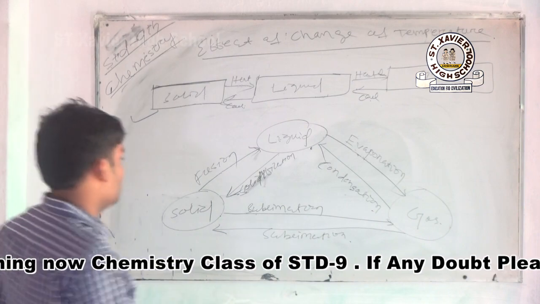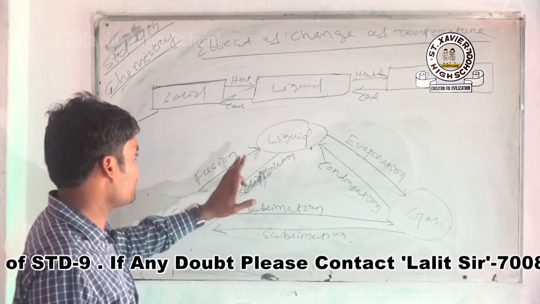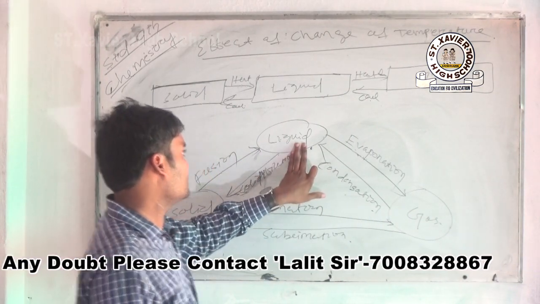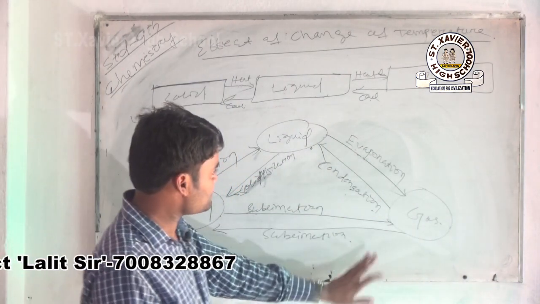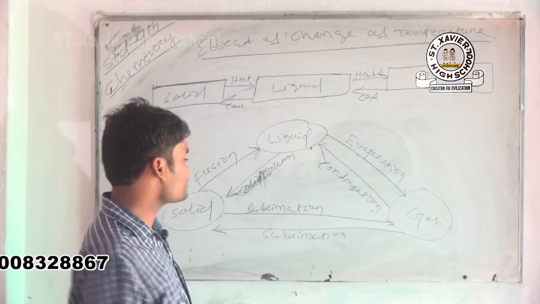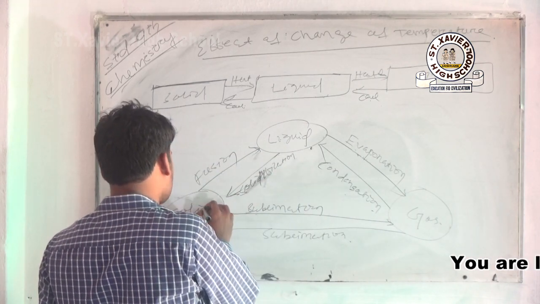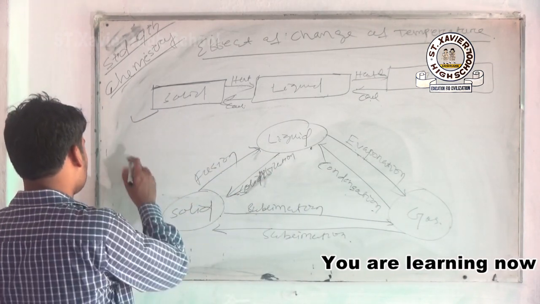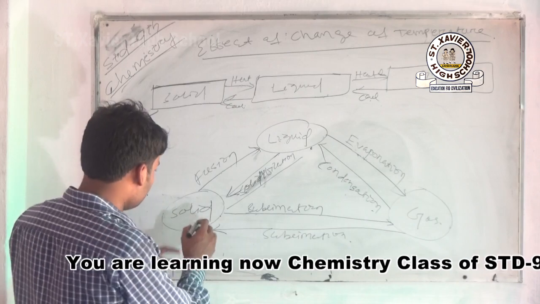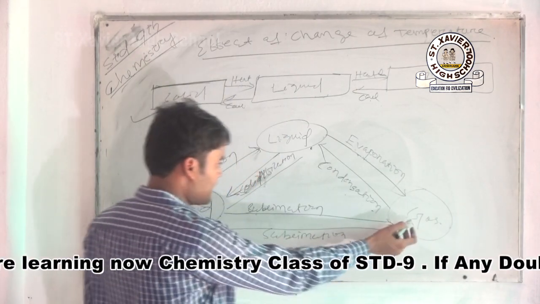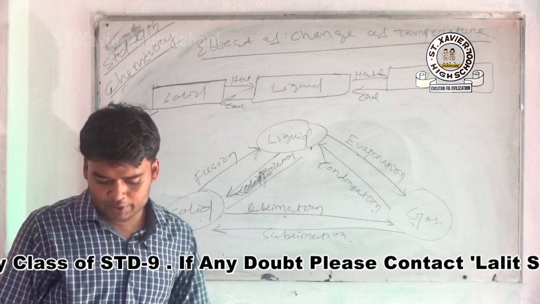Okay, when the solid melts, it forms liquid. This is the fusion process. When the liquid starts to boil, it forms gas or vapor; that is your evaporation process. And when the gas cools, it forms a liquid; that is your condensation process. When the liquid cools, it forms a solid, just like when water is converted into ice, right? That is your solidification process. When the solid directly changes to gas, this is your sublimation, and when the gas is converted directly into solid, this is also your sublimation process.